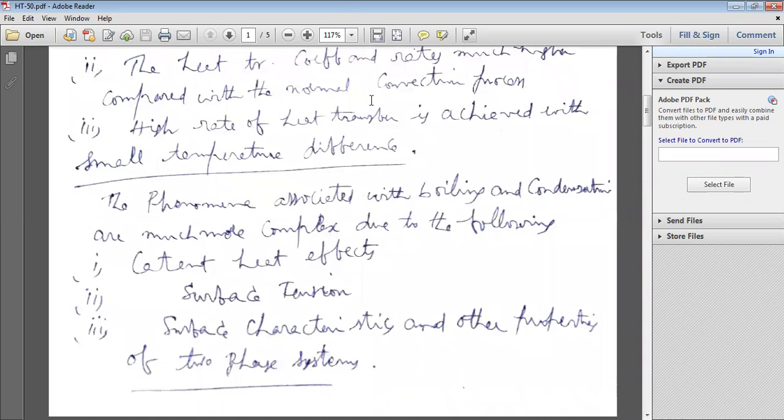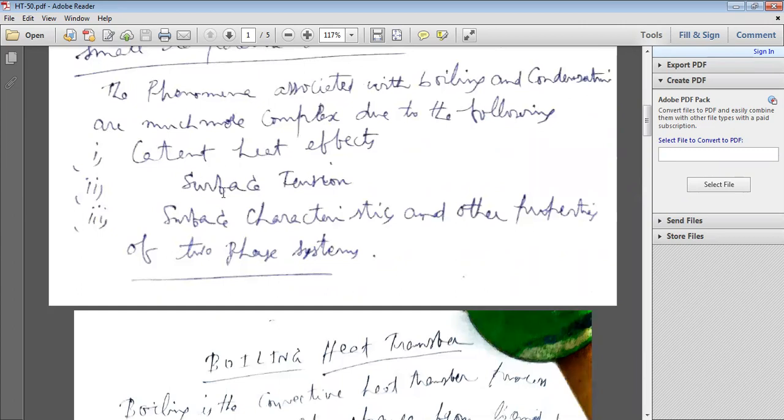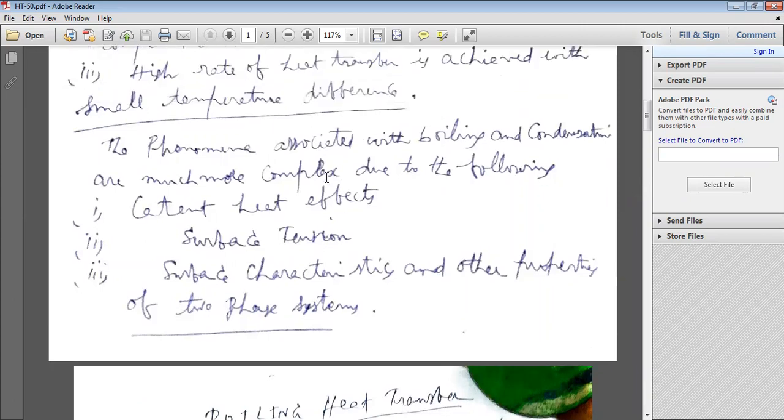And the phenomena associated with boiling and condensation are much more complex. Here, heat transfer is very complex and tedious because of the following effects. Latent heat effect, because of latent heat of vaporization and latent heat of condensation. Because of latent heat effects, the heat transfer is a very complex phenomenon. Another parameter is surface tension, which also plays an important role. That's why condensation heat transfer and boiling heat transfer become very tedious and complex.